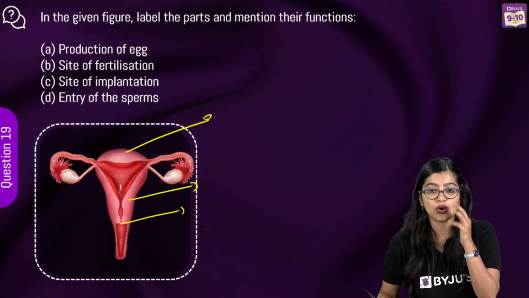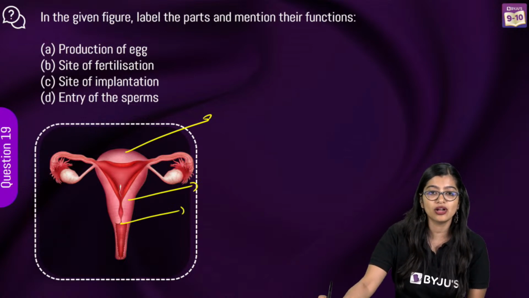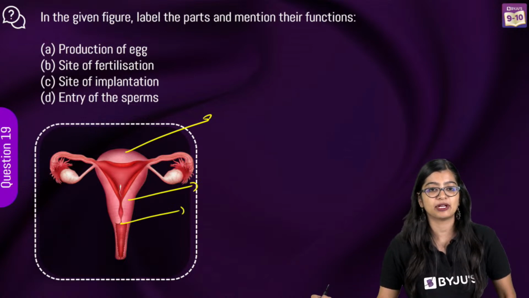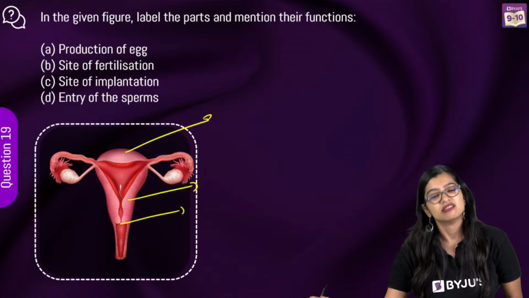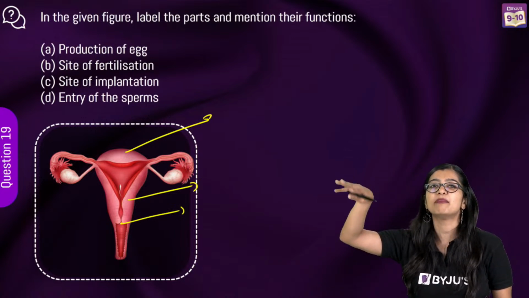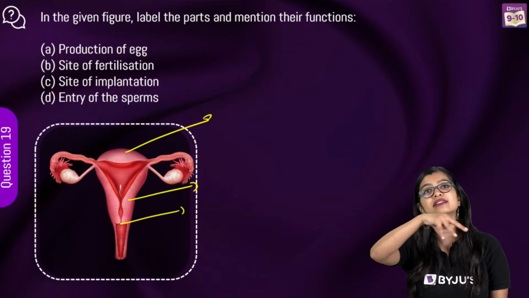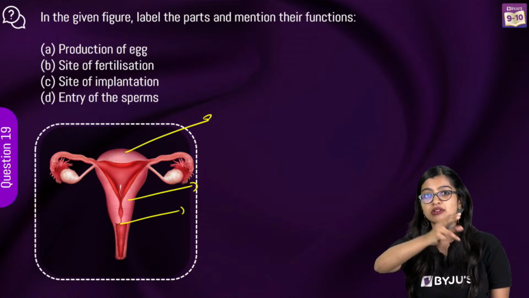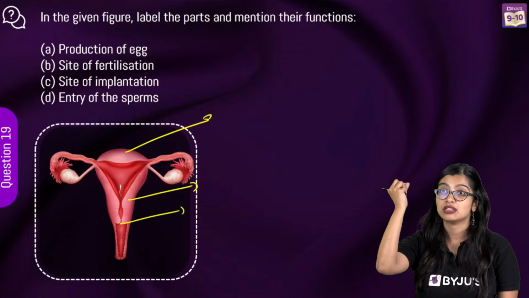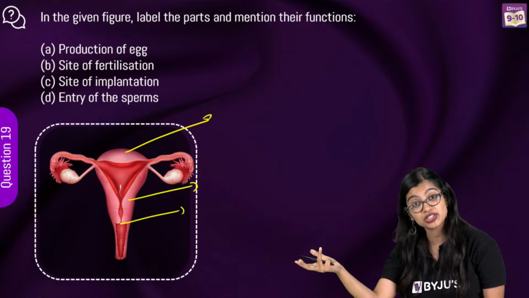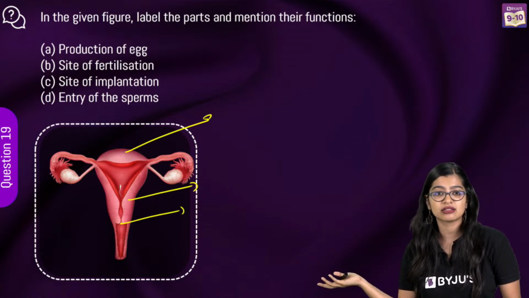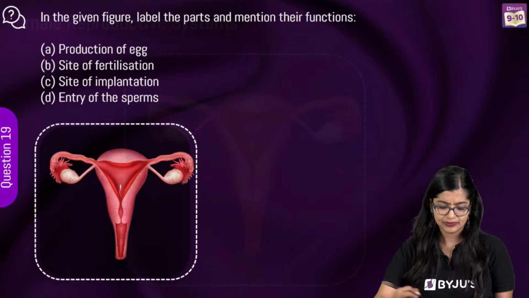But it's too long a chapter. This chapter is very huge because it has 4 main parts. It has introduction to reproduction, asexual reproduction in detail, sexual reproduction in flowers, sexual reproduction in humans, then you have reproductive health. So, this is a very big chapter actually.